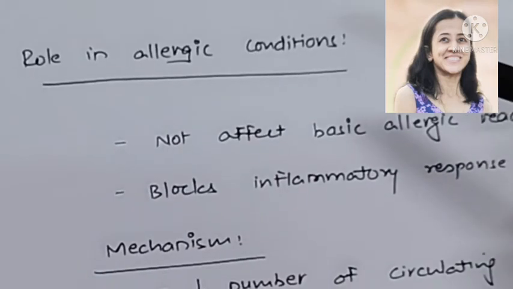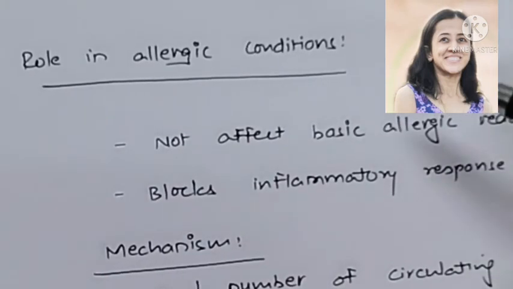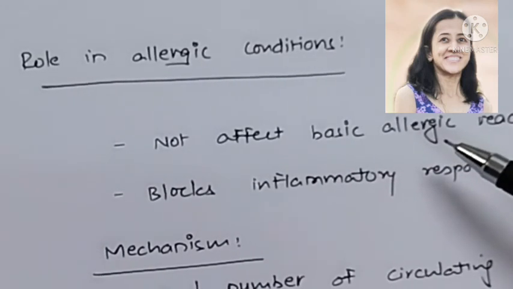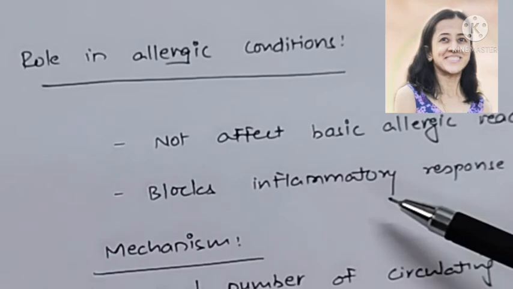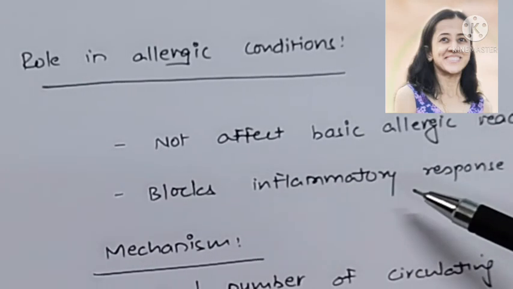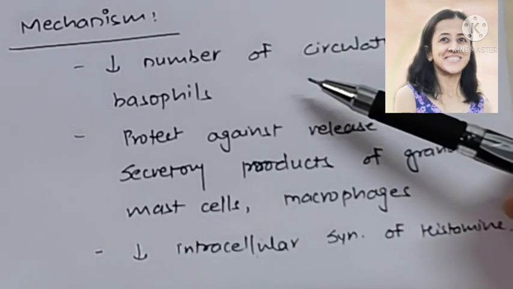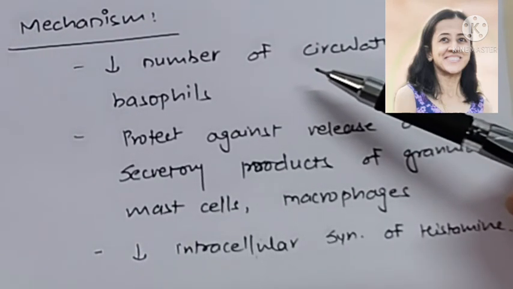Role of glucocorticoid in allergic reaction. Glucocorticoids do not affect basic antigen-antibody reaction that occurs in allergy, but they block the inflammatory response because of the allergic reaction. How? They decrease number of circulating basophils, as we have discussed.